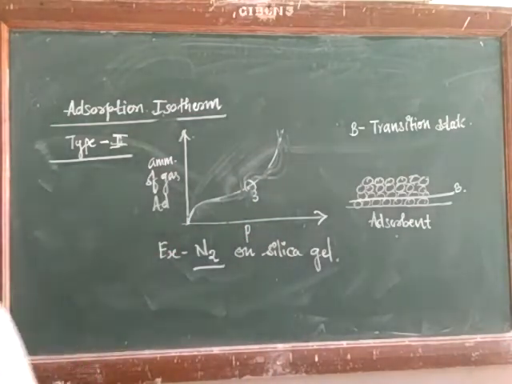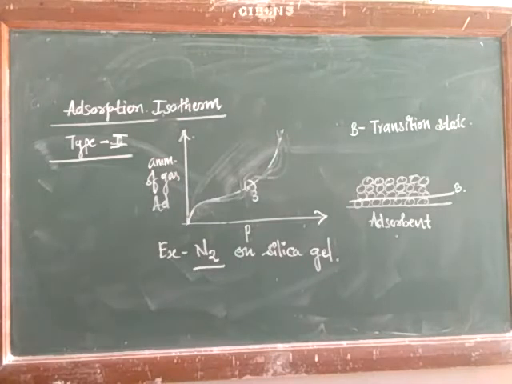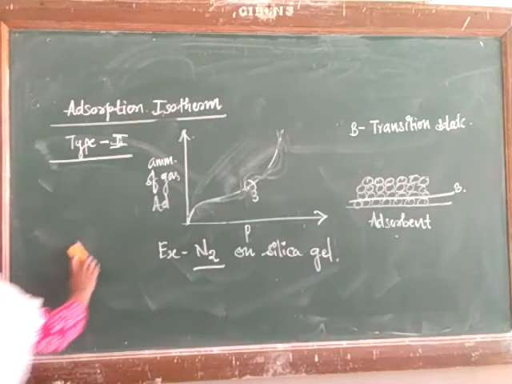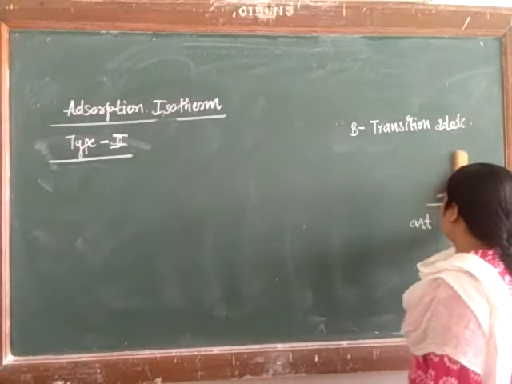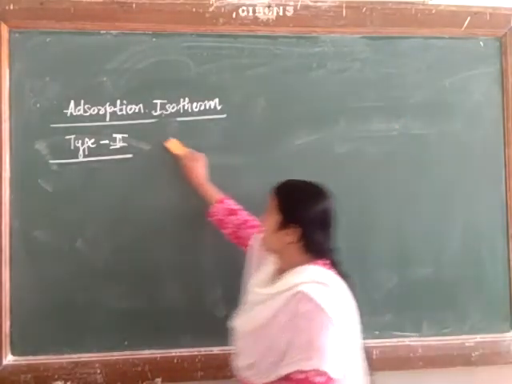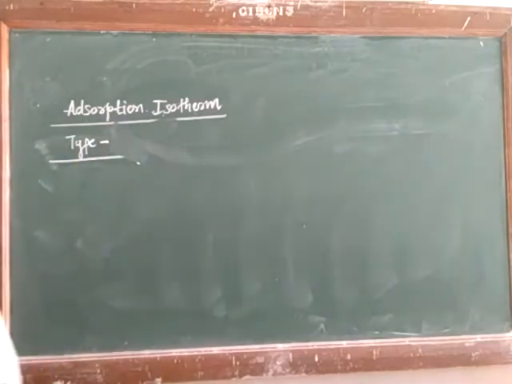Now the next part, type 3. We will now deal with type 3 of the adsorption isotherm.